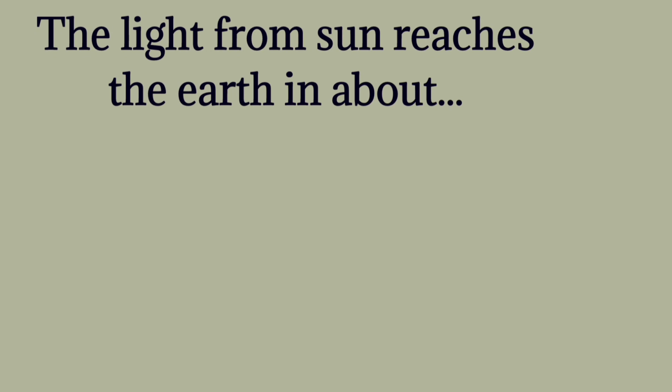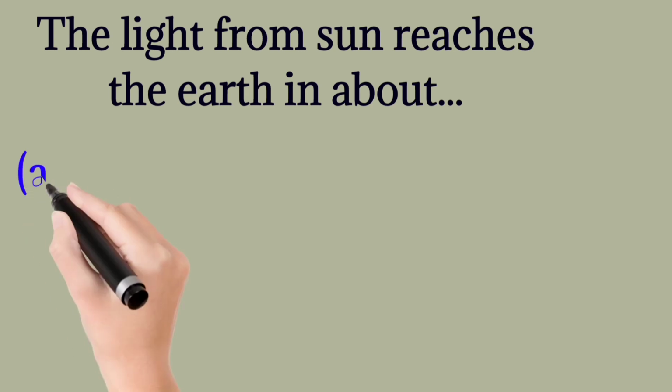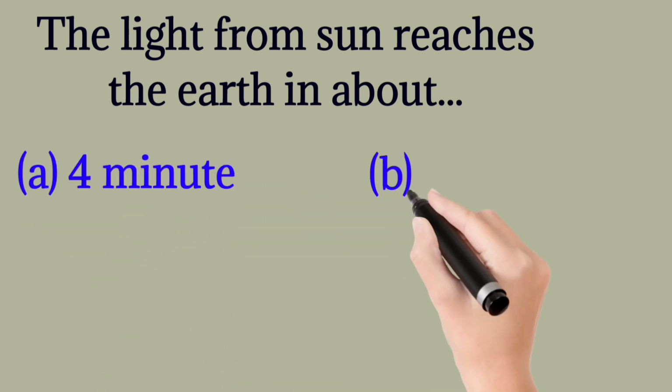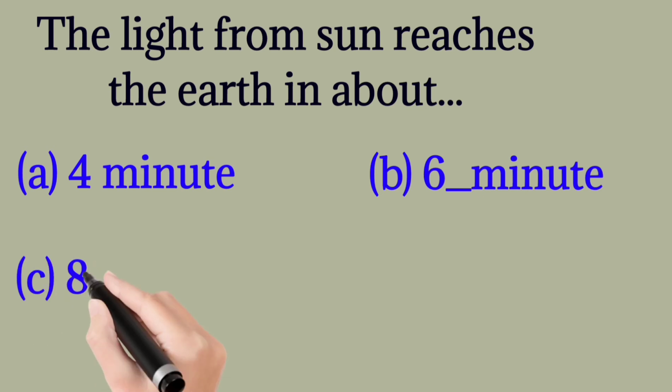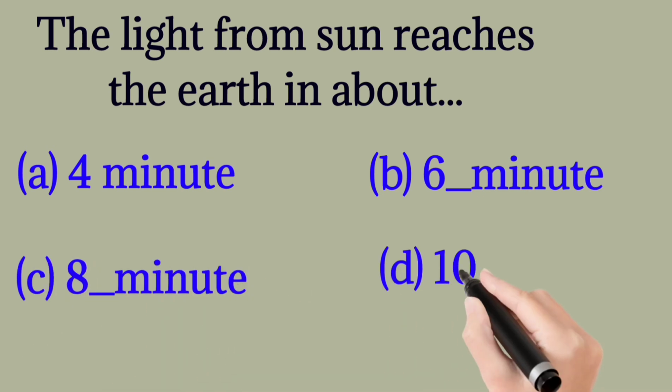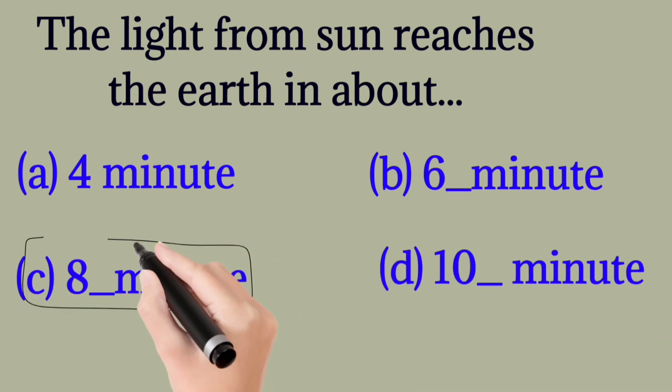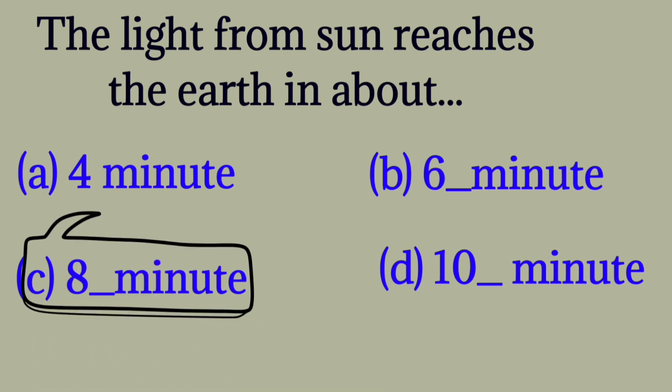The light from sun reaches the earth in about 4 minutes, 6 minutes, 8 minutes, 10 minutes. The correct one is 8 minutes. The light from sun reaches the earth in about 8 minutes.